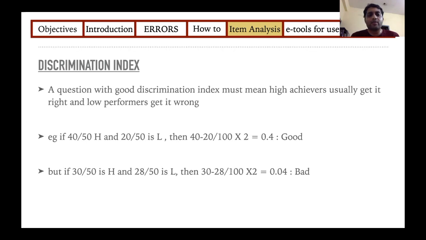I'll give you an example of one more question where 30 out of 50 of the high achievers got it right and 28 out of the 50 low achievers also got it right. So this may be a good question, but it does not have a good discrimination index, because both your high achievers and your low achievers are getting it right. If you calculate it, you get a score of 0.04, which is very low. Since 0.25 is the cutoff, and this is 0.04, this question has a very bad discrimination index.